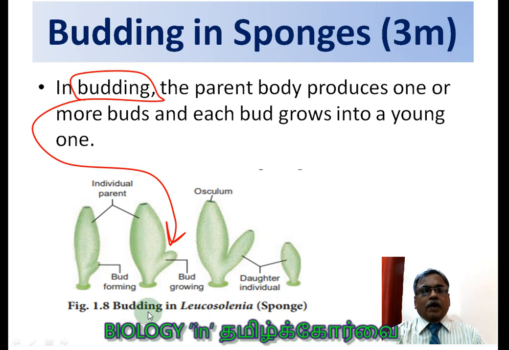Here it is given budding in Leucosolenia. The sponge name is Leucosolenia. The sponge belongs to the phylum Porifera. Likewise, you can relate it with one additional concept which you already know about the sponge, students, so that you will not forget this concept at all.